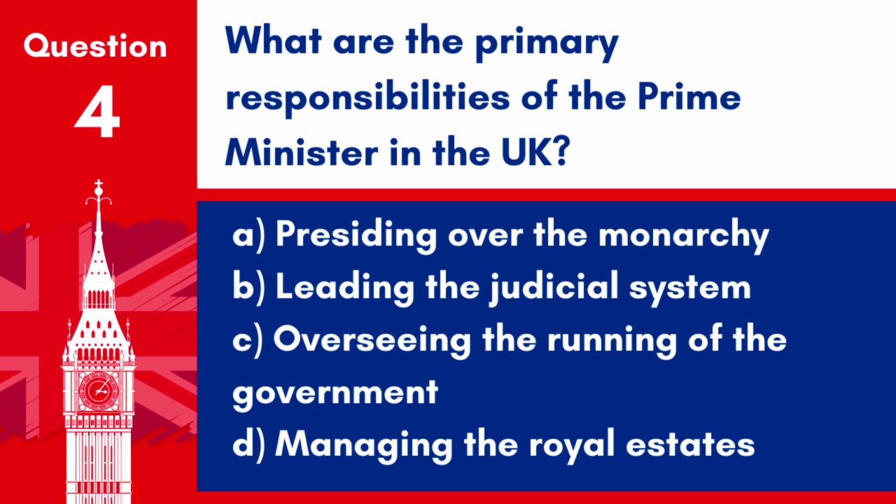Question 4. What are the primary responsibilities of the Prime Minister in the UK? A. Presiding over the monarchy. B. Leading the judicial system. C. Overseeing the running of the government. D. Managing the royal estates. Answer. C. Overseeing the running of the government. The Prime Minister's main responsibility is to lead the executive branch and oversee the operation of the government and public administration.